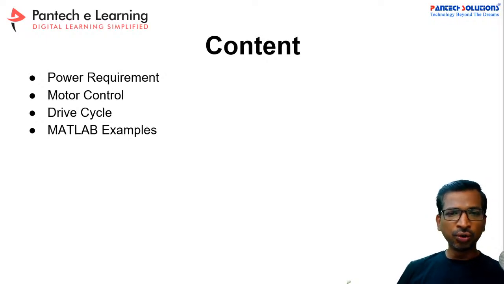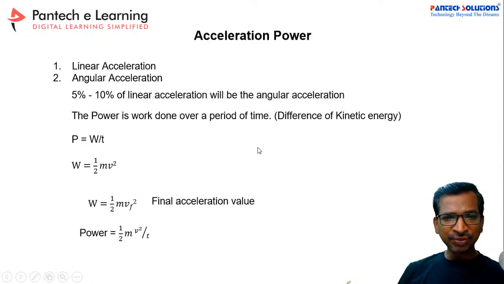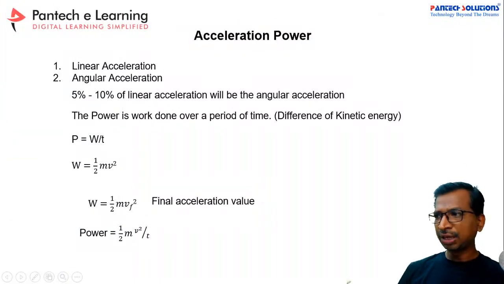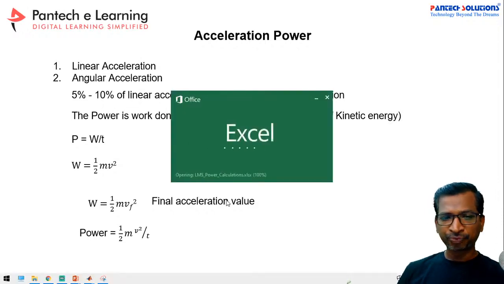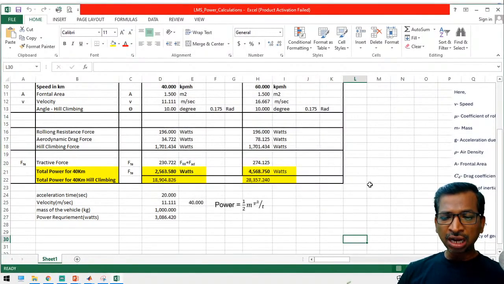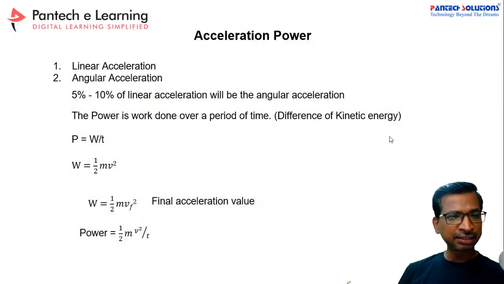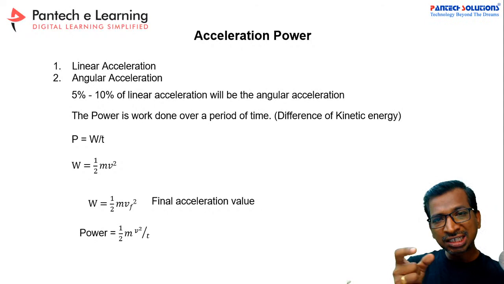Now let us move to the calculations. As we know, we have already calculated the motor power. Let me take an Excel sheet. Now we have to calculate whether our calculated power is sufficient to accelerate to reach the maximum speed in the specified time.